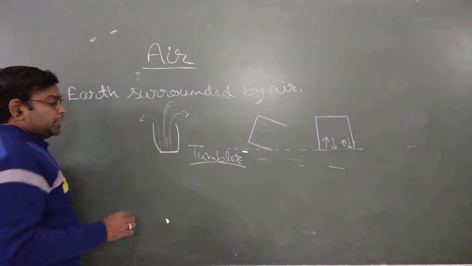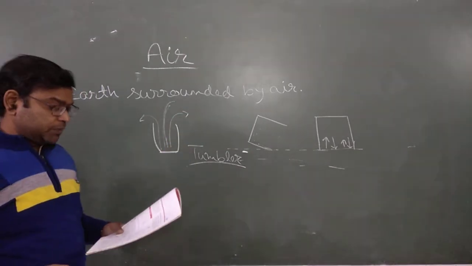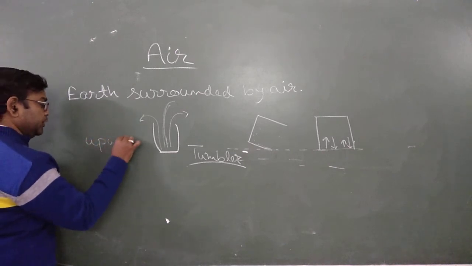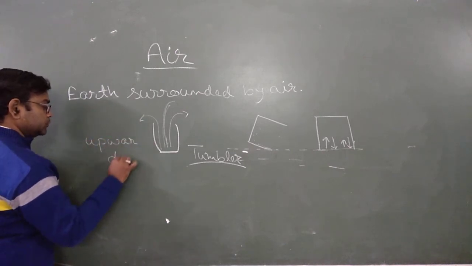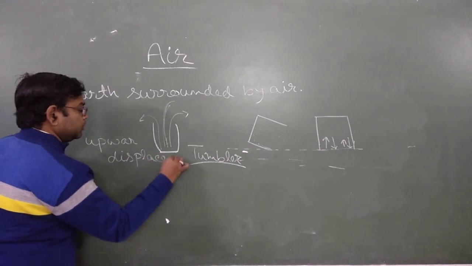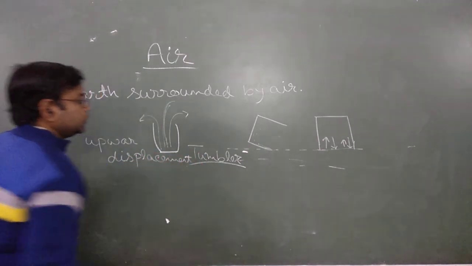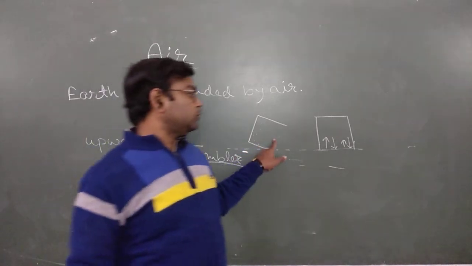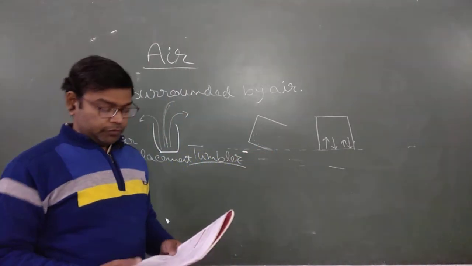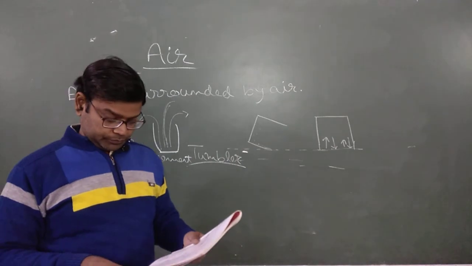This one is known as upward displacement of air. Clear? This one is known as downward displacement of air, when we go downside.